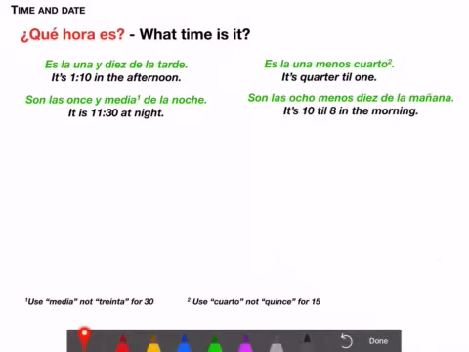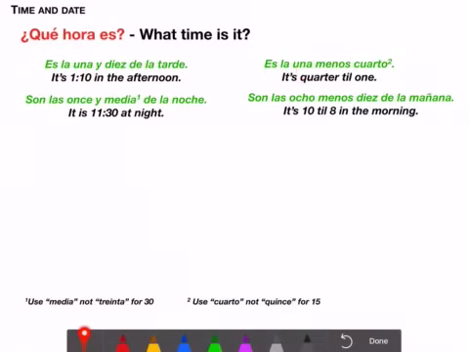time. First of all, notice that when I'm referring to the hour of 1, notice I refer to the hour of 1, and I also refer to the hour of 1 there. So in these two top examples, I'm referring to the hour of 1. Notice the question is, what hour is it? If I'm asking what hour is it, and I'm referring to 1, I would say it is. That's singular, es. La, see how those are both singular? It is the 1, or the hour of 1. It's 1, es la una.